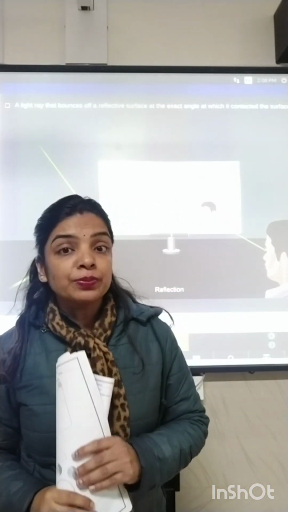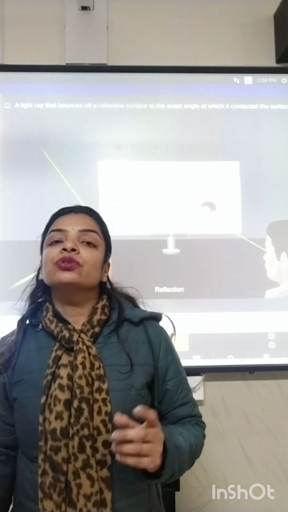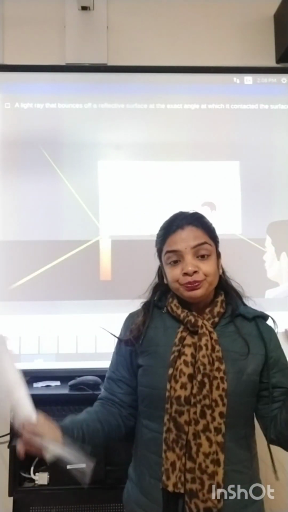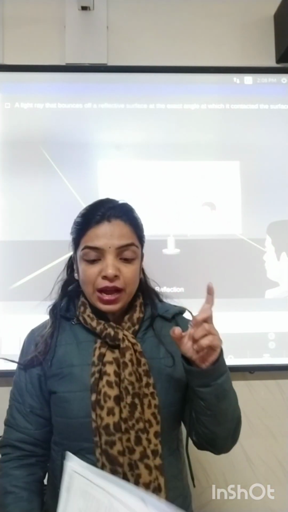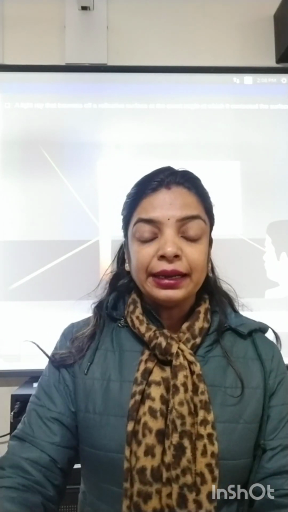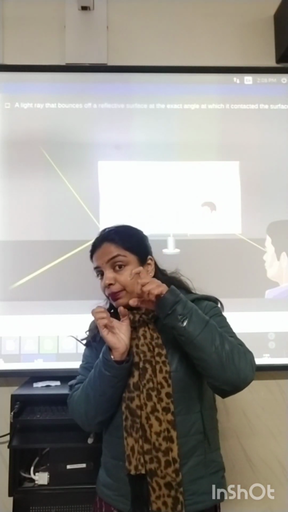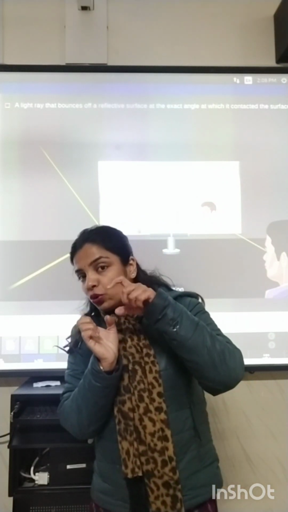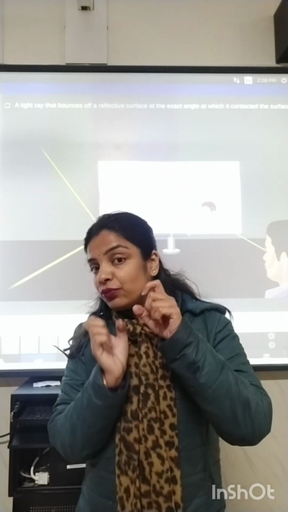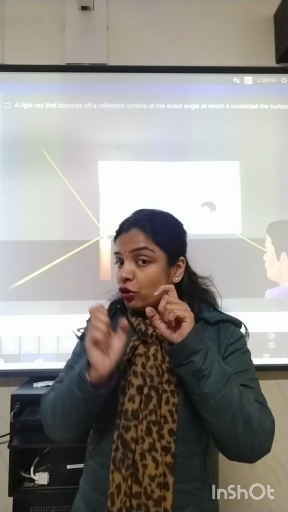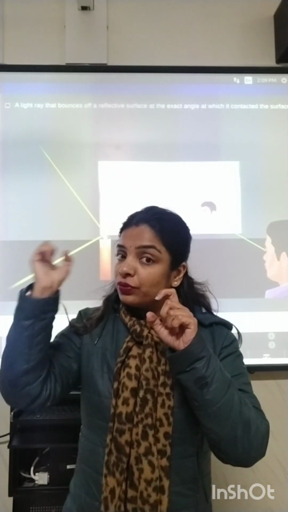How is the reflection process used in making a kaleidoscope? A kaleidoscope was made by you in class 6, I remember. You must have made a kaleidoscope in class 6. What is a kaleidoscope? A kaleidoscope is made up of a pipe-like structure. It has two mirrors which are inclined to each other at an angle, and it uses the phenomenon of multiple reflection. If you remember, two mirrors are used which are inclined at an angle. The image formed by one mirror acts as an object for another mirror. Another mirror again forms the image of that image.